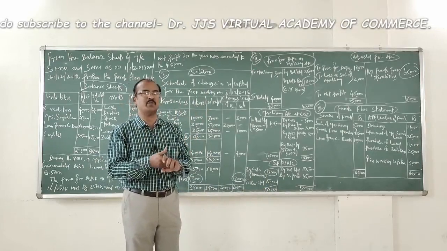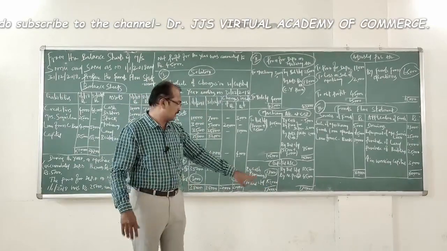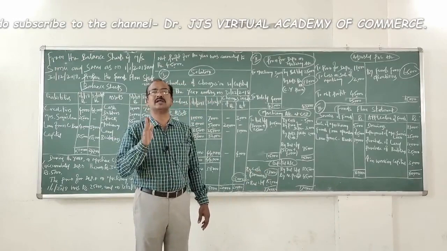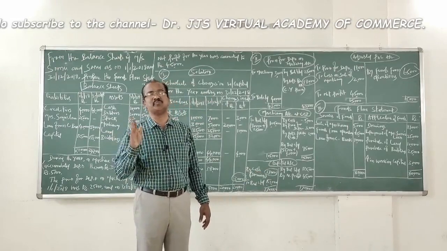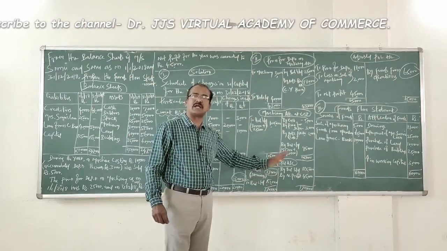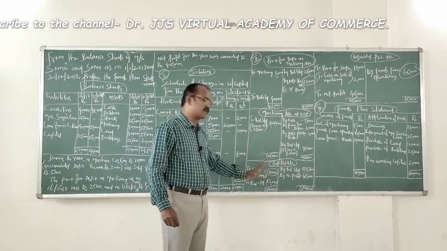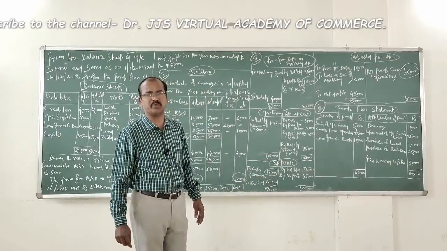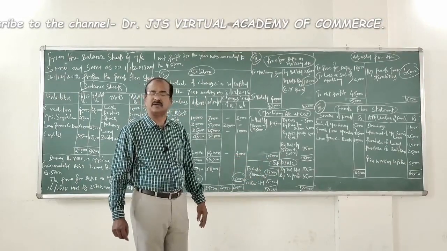What is that? How much is its value? Its value is 17,000. It is missing from the capital account. That's nothing but drawings made by the partners. To cash 17,000. So capital account debtor to cash 17,000. This is the hidden information we have come to know by preparing the ledger for capital.